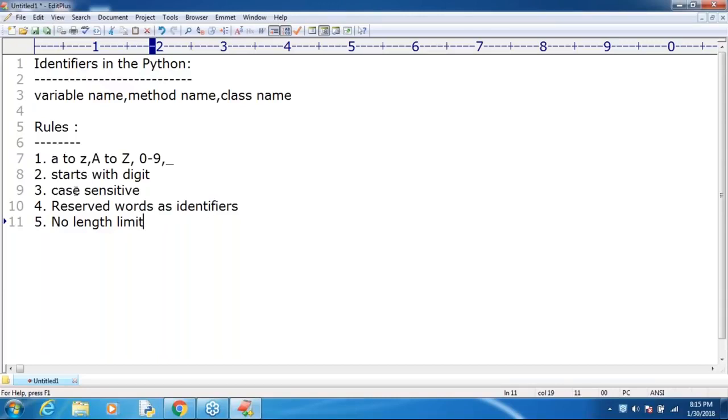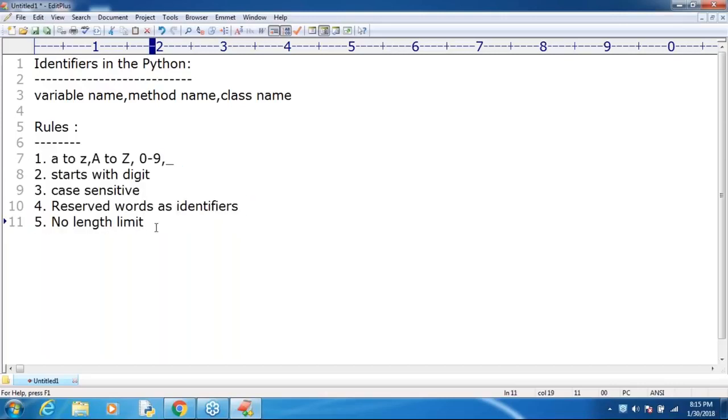It is highly recommended to take meaningful words with minimum length, so that the readability of the code is improved. If you take too lengthy identifiers, readability by default goes down. Clear? Any explanation required? That's all. These are the various important things you should be aware of.